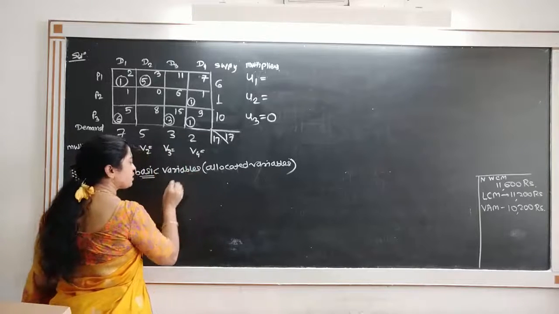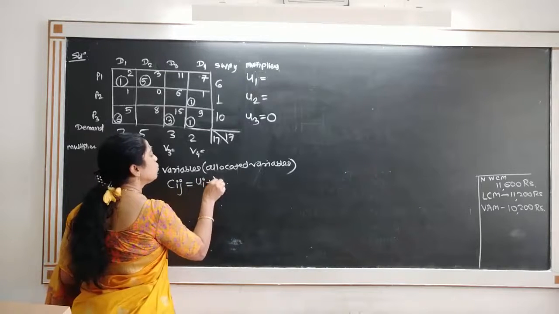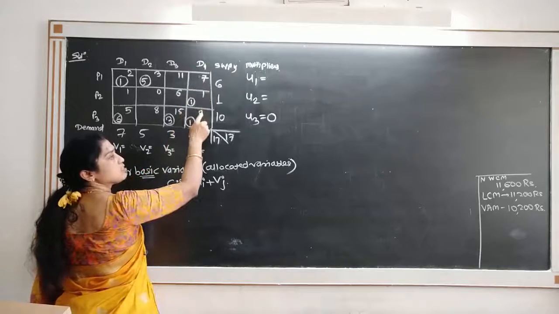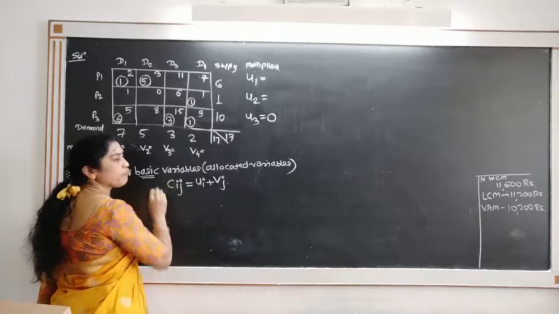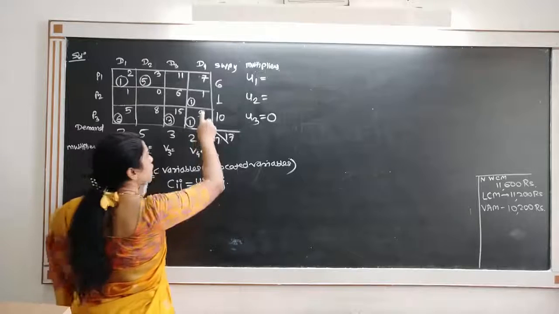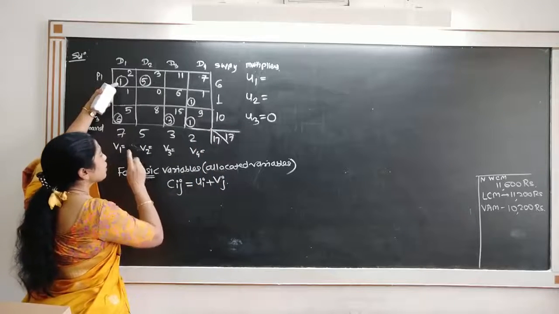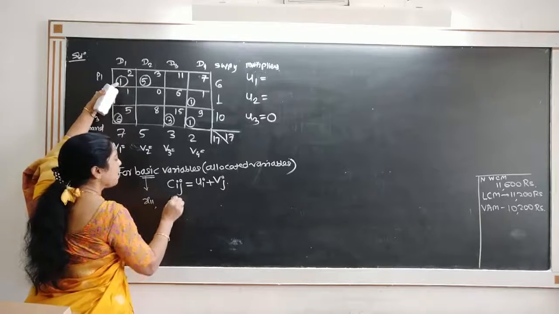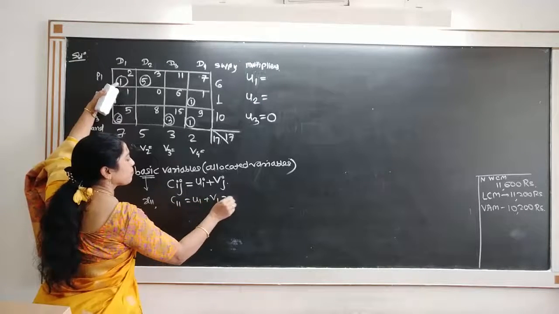For a basic variable, the formula is that Cij is equal to ui plus vj. Cij is the cost. This is only for basic, that is, allocated variables. For example, for the basic variable x11, my formula should be C11 is equal to U1 plus V1, and so on.